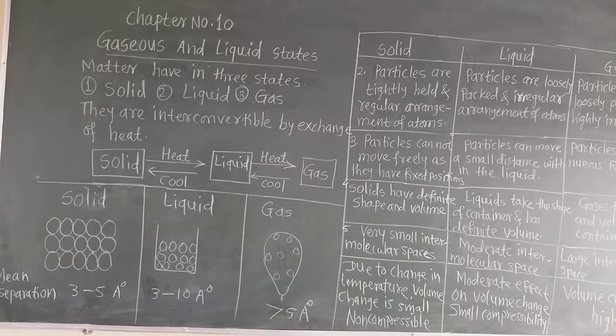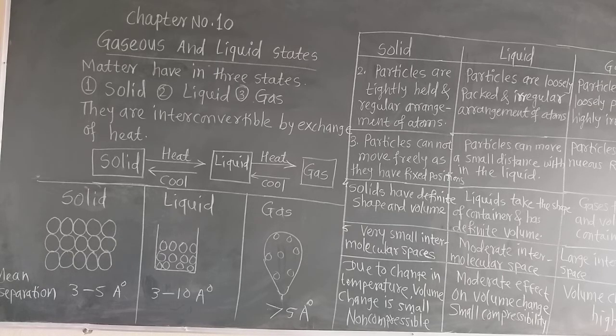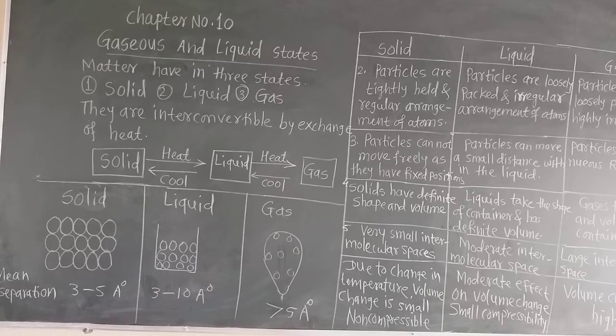Now let us learn chapter number 10, that is, gaseous and liquid state. Now up to the 10th standard you know that matter exists in three main states: solid, liquid and gas. These three states of matter are interconvertible. You know that matter is formed by particles. Matter always has particles. Without particles, matter is not possible.